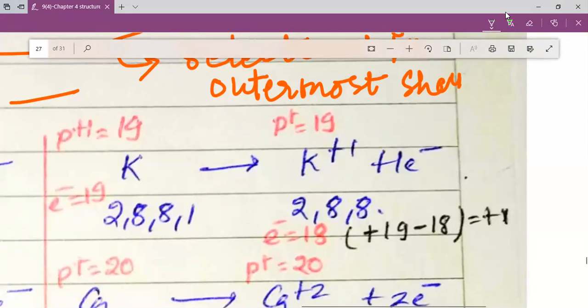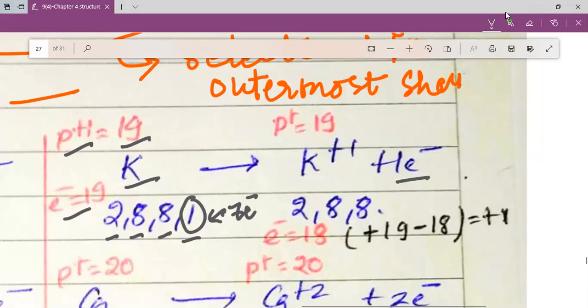Now let us understand the last two examples for the formation of cation. You can see that we have potassium. Potassium has got 19 protons and 19 electrons, and its electronic configuration is 2,8,8,1. Now to obtain the octet, either one electron is lost or we need 7 electrons. But instead of gaining 7 electrons, potassium prefers to lose 1 electron. When potassium loses its 1 electron, the new electronic configuration is 2,8,8.